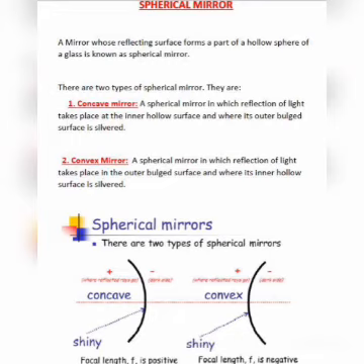And if you see the convex mirror, you can see that the reflection of light takes place in the outer bulged surface and where the inner hollow surface is silvered. So students, remember the difference between concave and convex mirror. Again I am repeating, in concave mirror, reflection of light takes place at the inner hollow surface, and in convex mirror, the reflection of light takes place in the outer bulged surface.